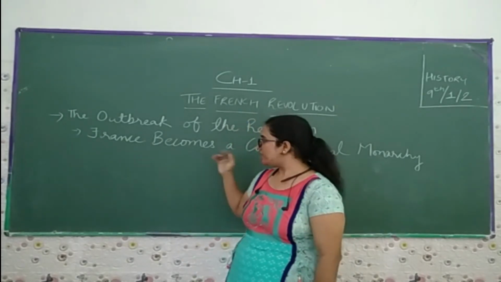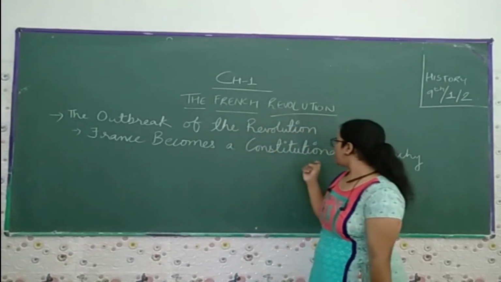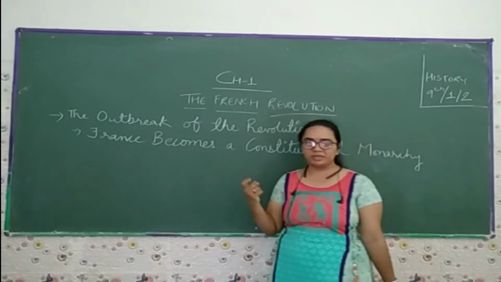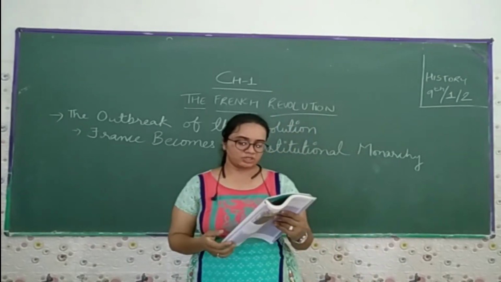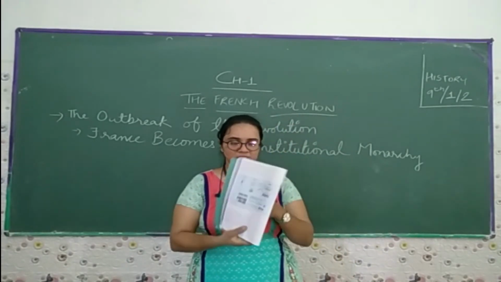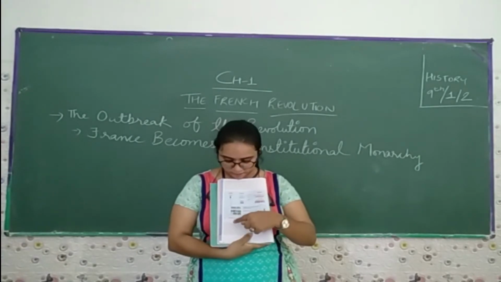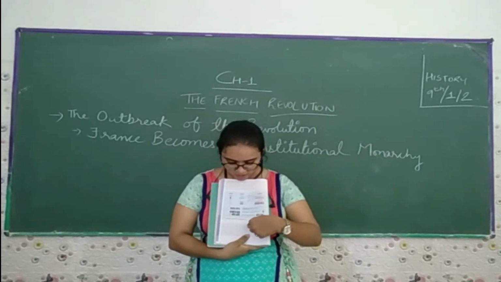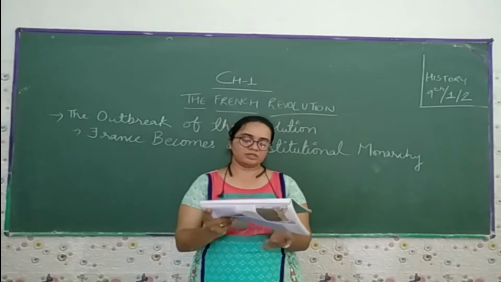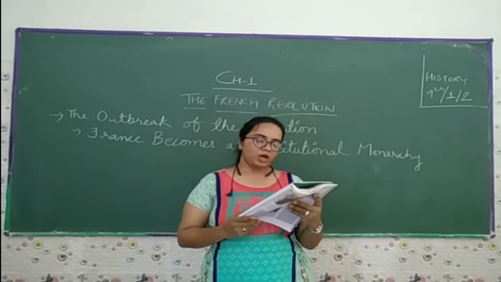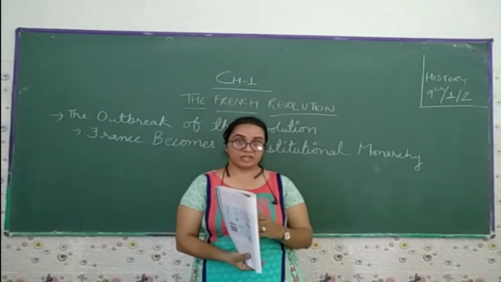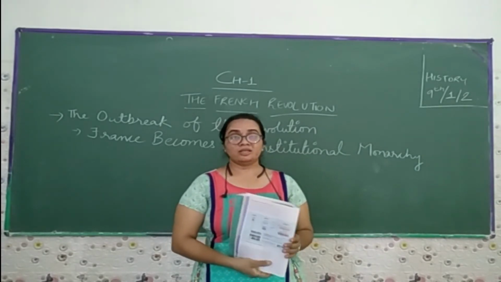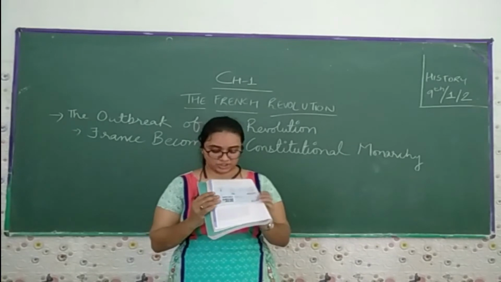Now come to the next. France became a constitutional monarchy, meaning there is a king, but under him there is the constitution. First, you can see Figure 7, the political system under the Constitution of 1791, which starts from the judiciary, the executive, and the legislature. India also has this very thing: legislature, executive, and the judiciary.